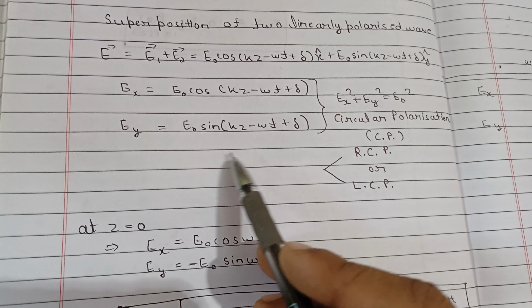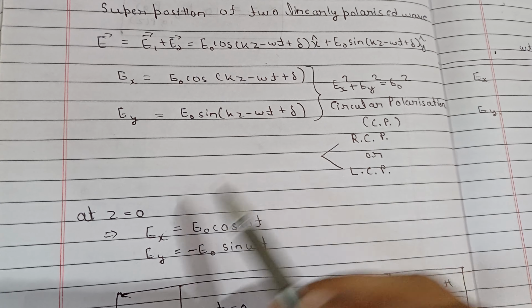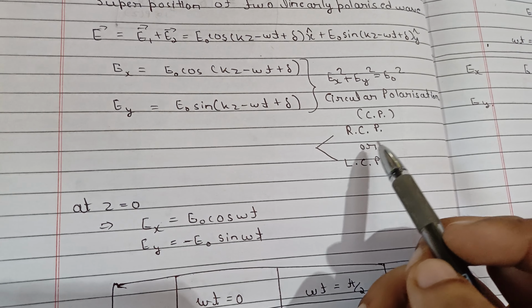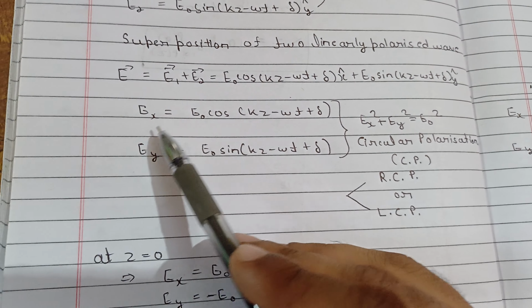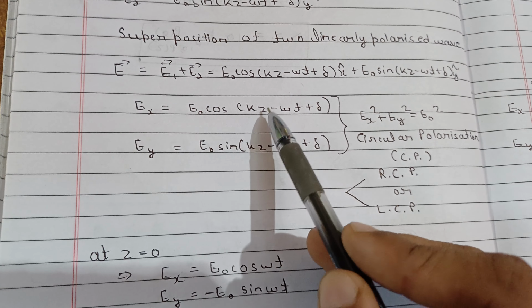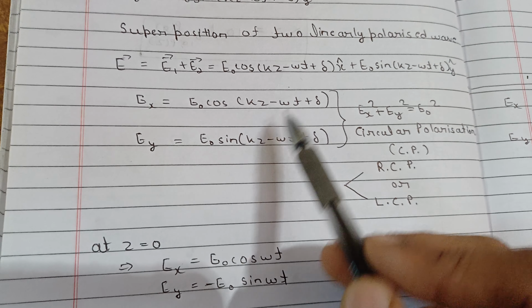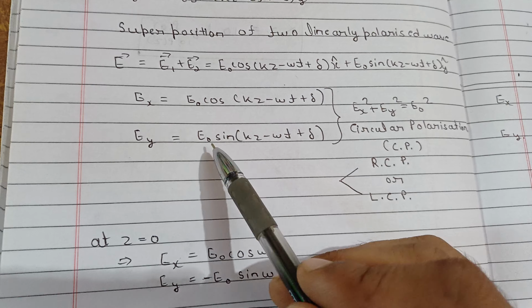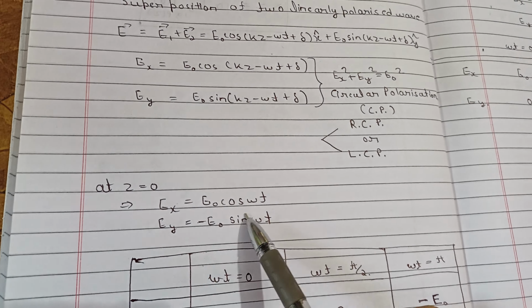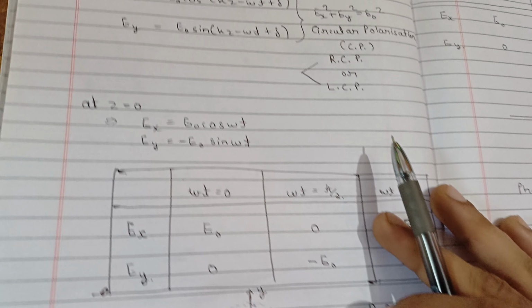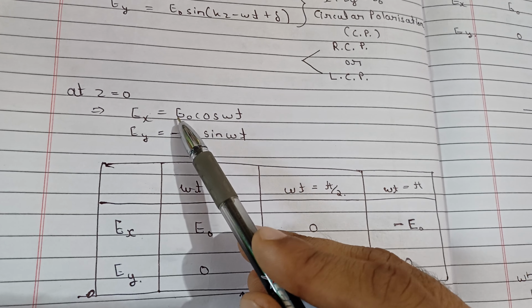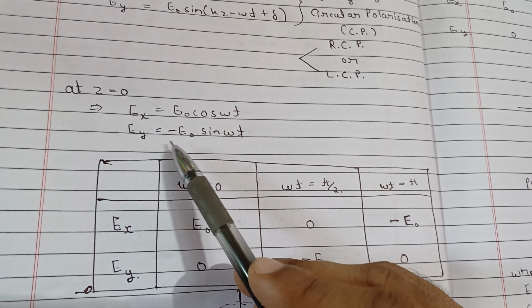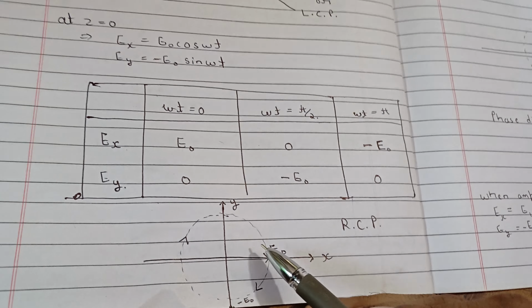So we'll consider the two waves at Z equal to 0, and we will see whether it is left circularly polarized or right circularly polarized. At Z equal to 0, Ex equals E naught cos of minus omega t, which gives you cos omega t, and Ey is E naught sin of minus omega t, which gives you minus sin omega t. So Ex will be this, Ey will be this. Now we will see the different times. Initially, when t is 0, Ex will be E naught and the Ey component will be 0. So initially it is here.